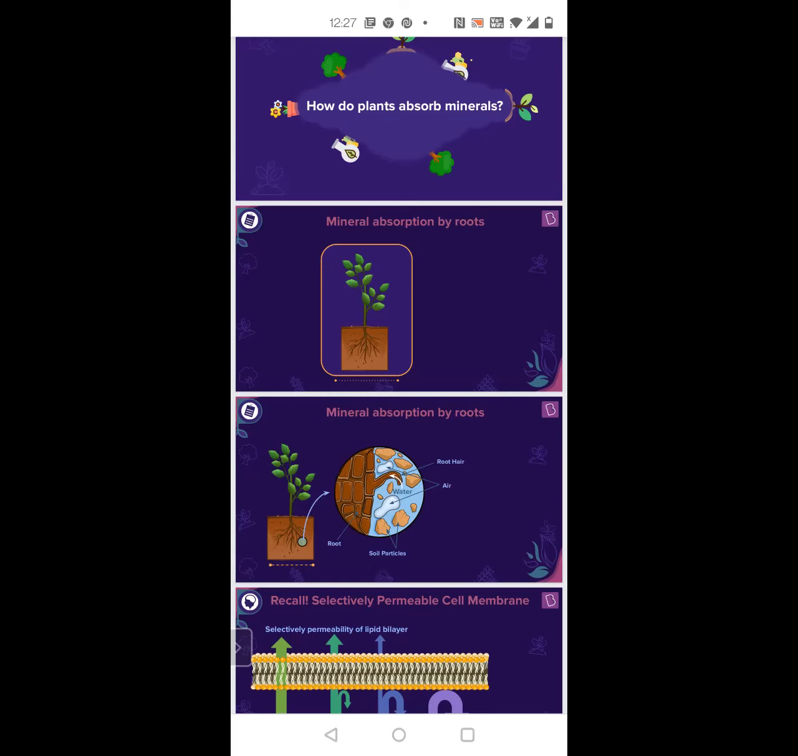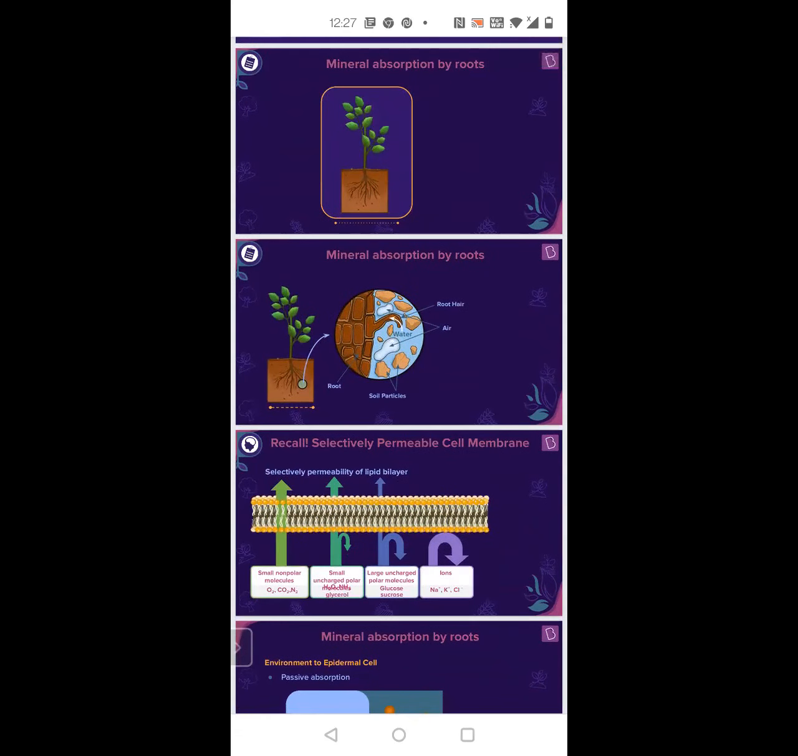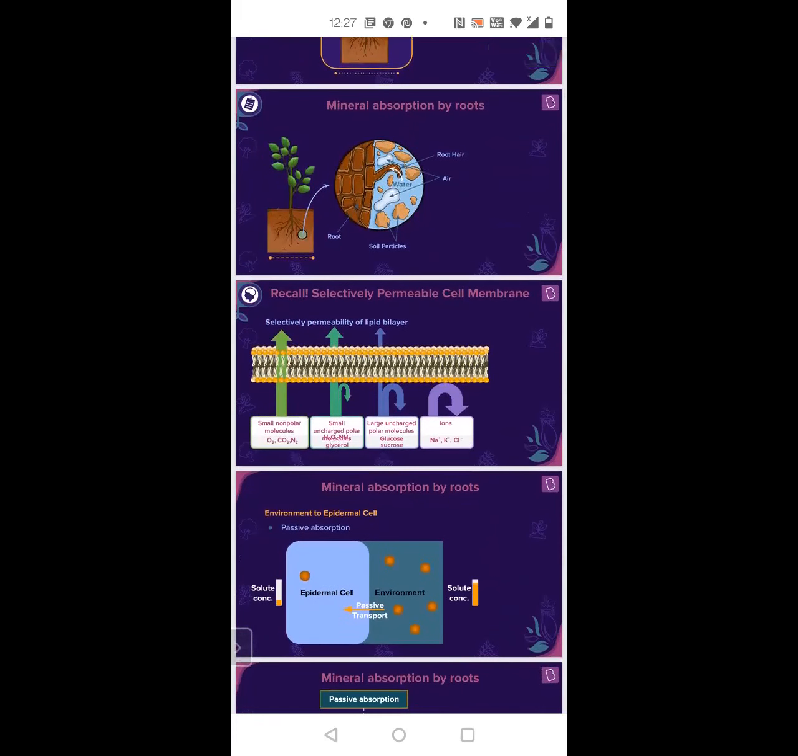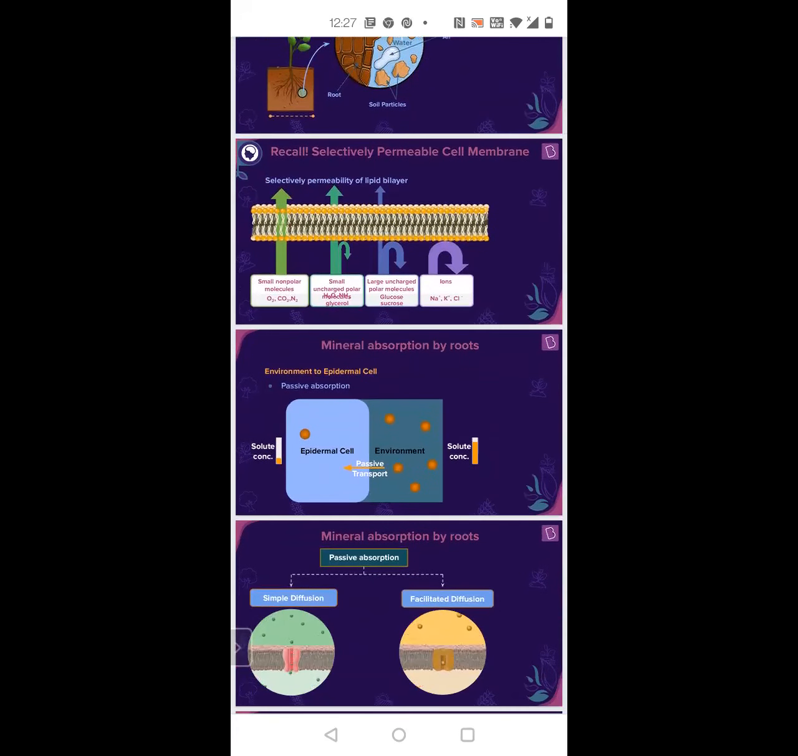So when we talk about the absorption of these minerals in the root, not all the minerals and substances can easily pass through the membrane, because we already learned this logic. Only those that are soluble in lipids can simply diffuse. The remaining have to be transported either using facilitated transport or active transport. This we have already learned. Yes, ma'am.